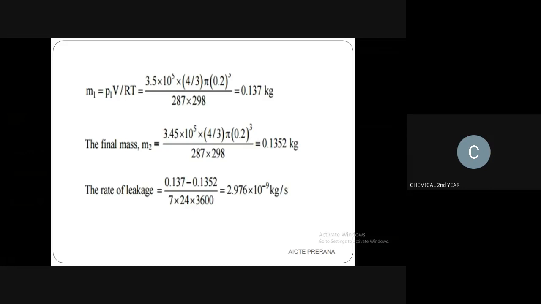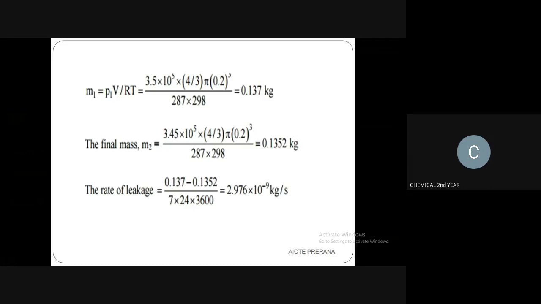For our convenience, we are going to specify mass 1, mass 2, and so on with 1, 2, 3, etc. Whatever specification you like, you can use. Here we have used M1, and the pressure is P1 V divided by R into T.